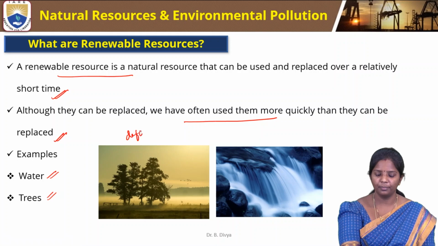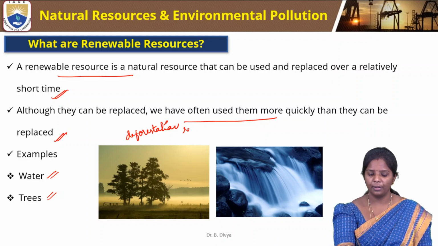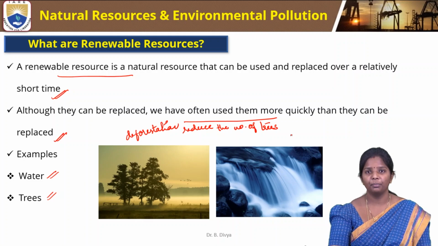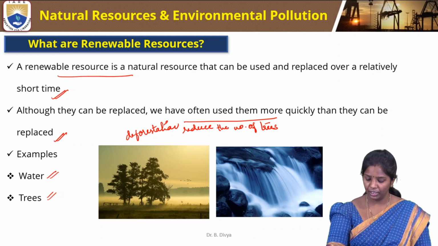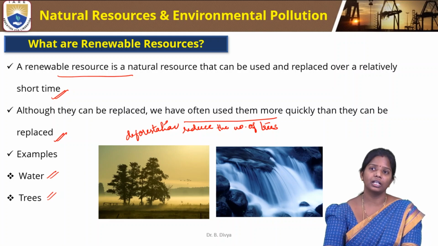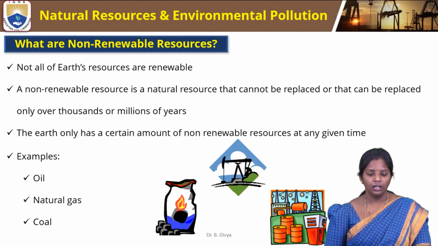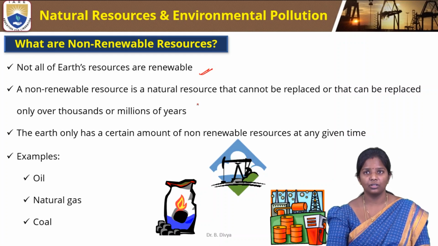For example, deforestation: cutting down trees for our purpose is causing a reduction in the number of trees. What happens when trees are cut down for making paper or some other purpose? The carbon dioxide absorbing trees will be reduced. When carbon dioxide escapes into the atmosphere, the ozone layer gets depleted, and that will cause many other pollution problems.